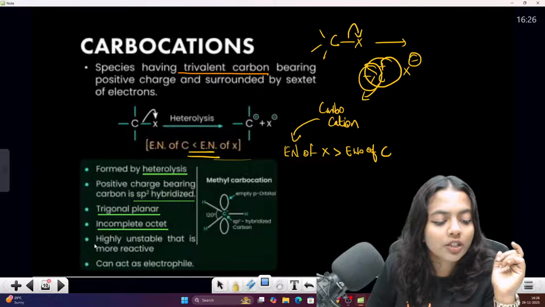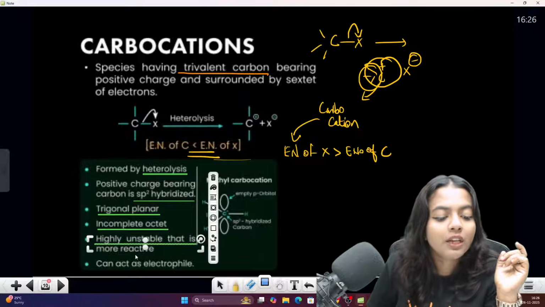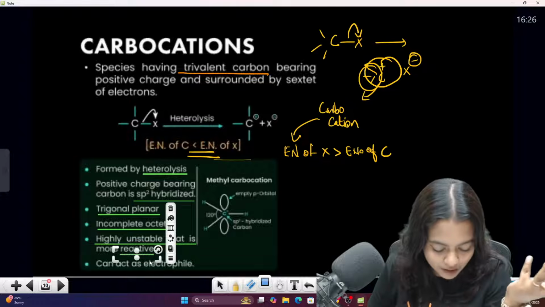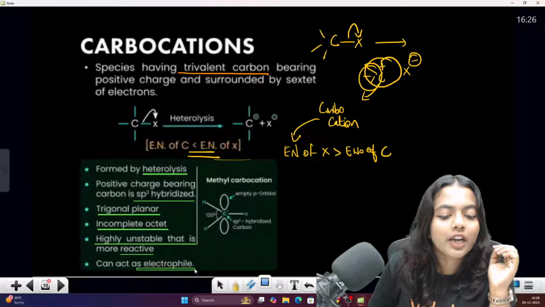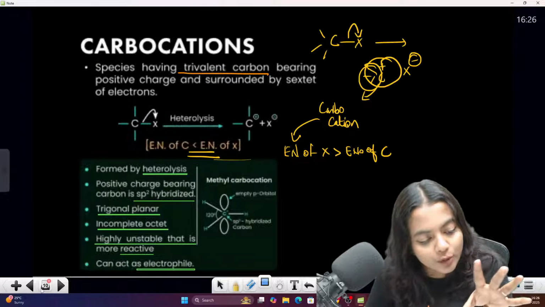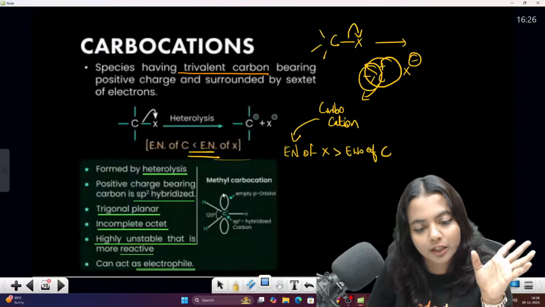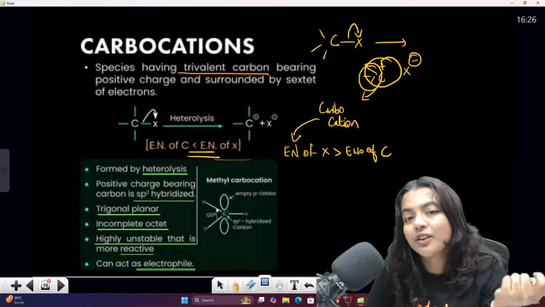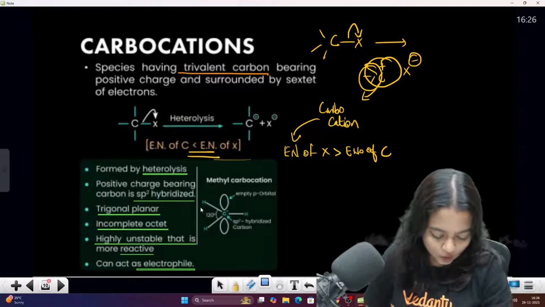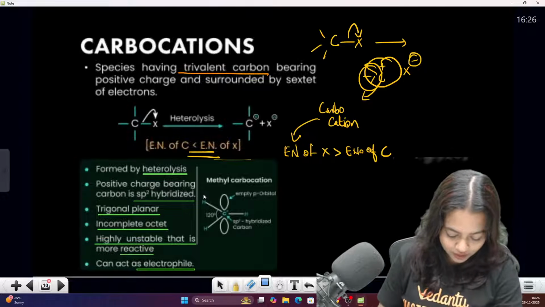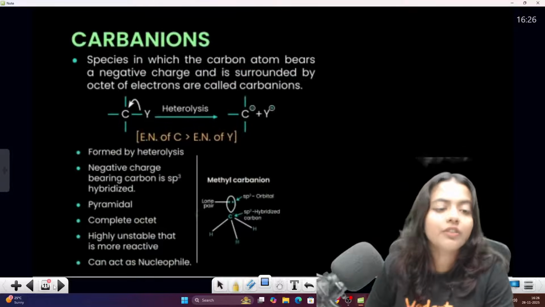Since it is an incomplete octet, they are highly unstable, which means they will react, they need to get stability, right? They work as electrophiles because they are electron deficient species. Same procedure only. Carbocation is similar to the earlier free radical. In the free radical there was an electron there, here that electron is taken away by someone else. This is the only difference. Clear everyone?